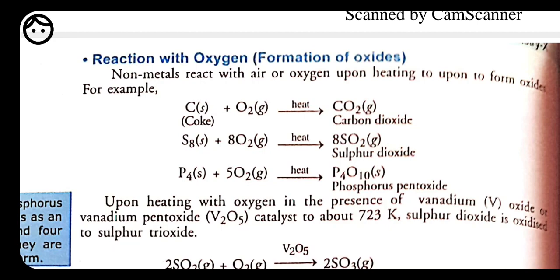Reaction of metal with oxygen, then formation of oxide takes place. Here also these non-metals are going to form oxide, but the metal oxide is called metallic oxide, and this non-metal oxide is called non-metallic oxide. But see here, if we are reacting carbon with oxygen, it is going to form carbon dioxide, sulfur with oxygen, then sulfur dioxide, phosphorus with oxygen, then it forms phosphorus pentaoxide. Means all these non-metals are going to react with the oxygen, then the formation of oxide takes place.